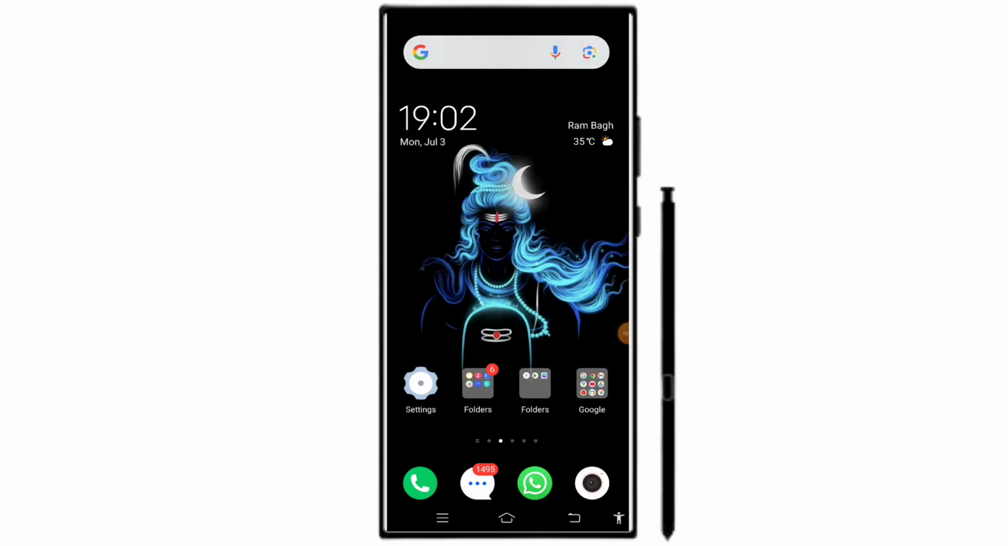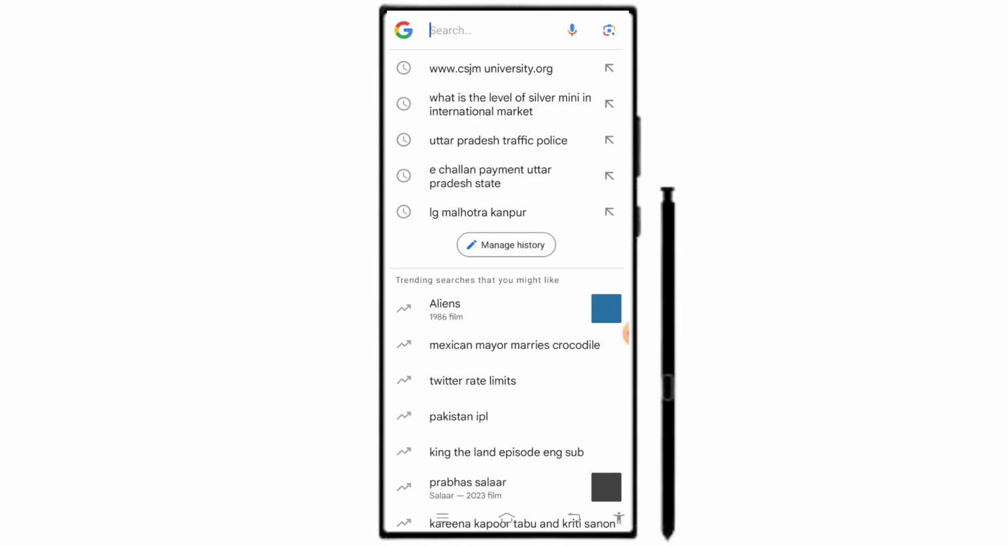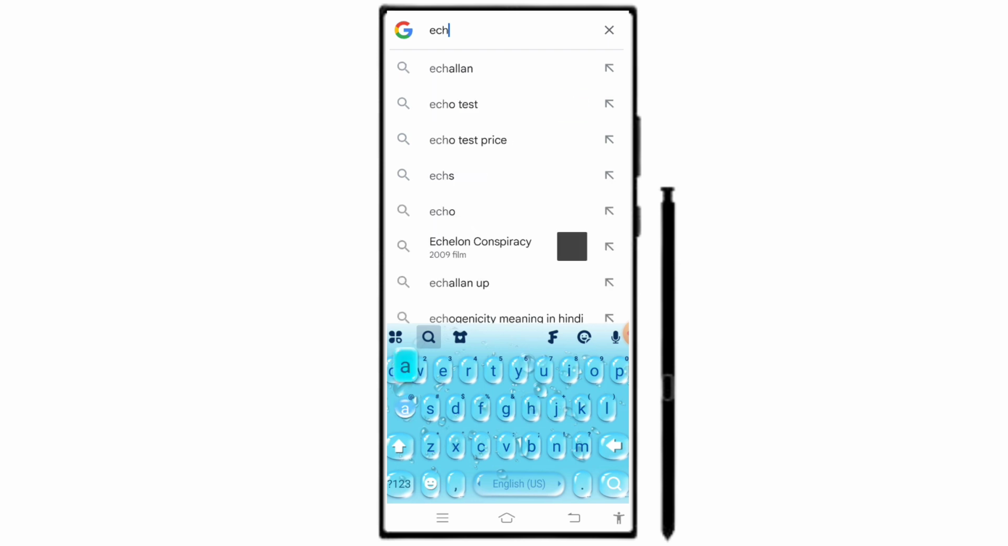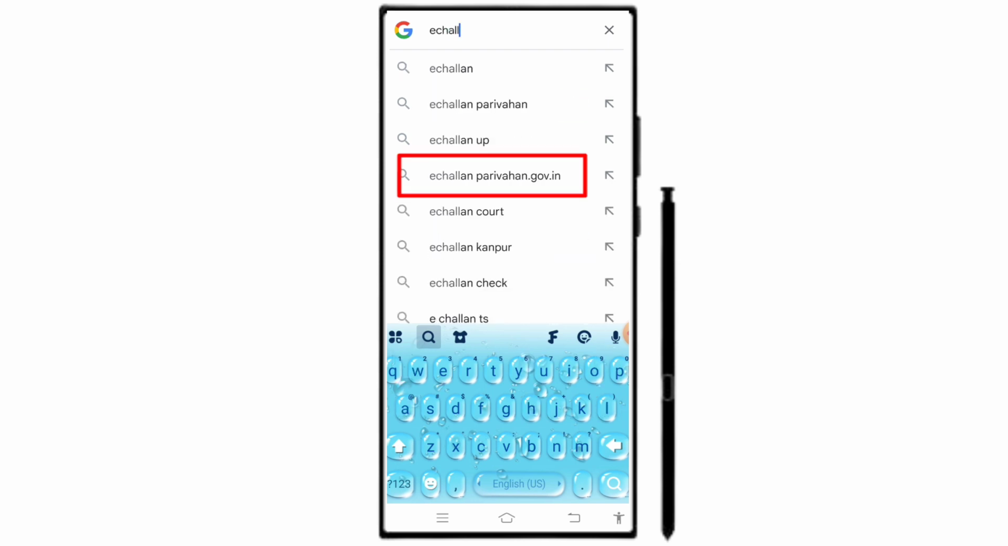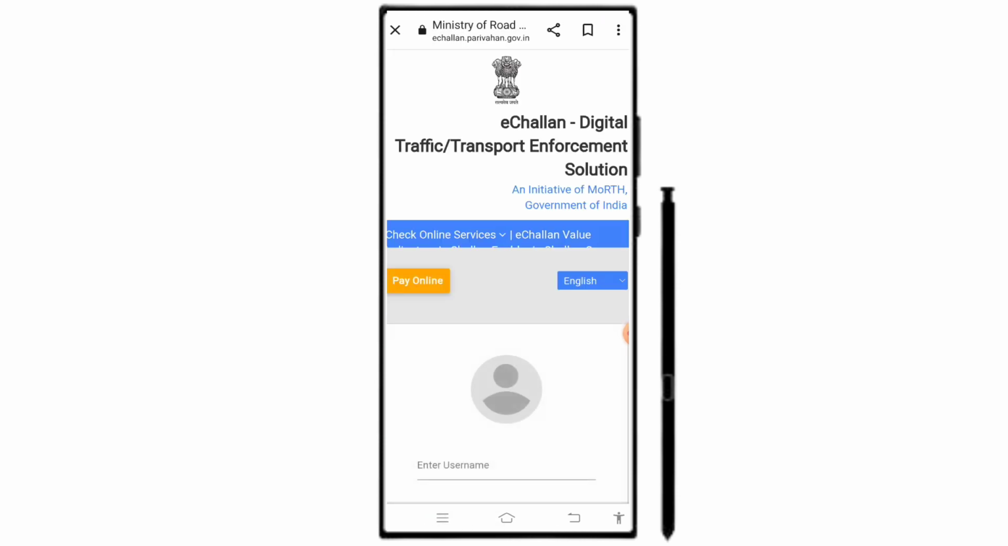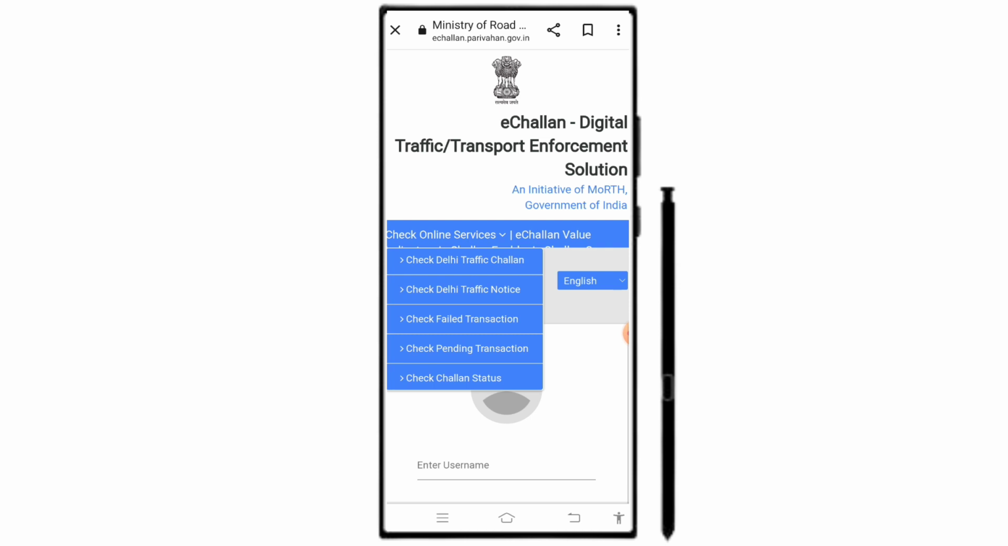First, you need to open Google. After opening Google, you need to search for the website e-challan.parivahan.gov.in. After selecting this website, you need to click on the very first link emerging in front of you which says e-challan Parivahan. You need to tap on it. After tapping on it, you need to click on Check Online Services. After clicking on it, you need to select the Check Challan Status option.